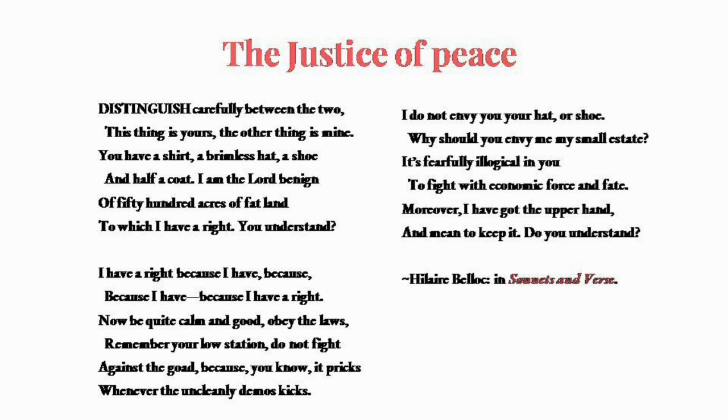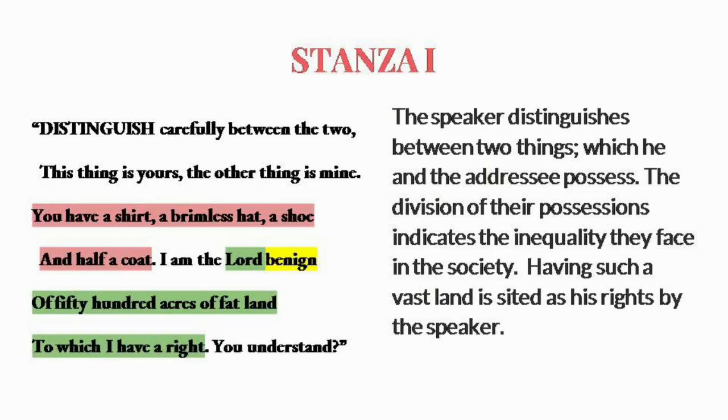This poem has 3 stanzas, and each stanza has 6 lines, and all these stanzas are identical to one another, so it has a very uniform pattern. And this poem is taken from Belloc's poetry collection Sonnets and Verse. Next, let's move on to a stanza by stanza analysis of the poem.